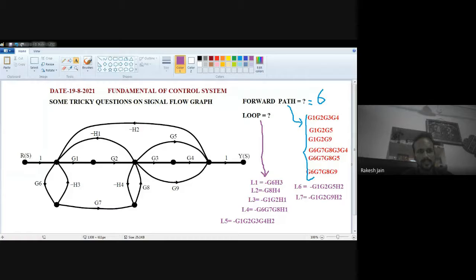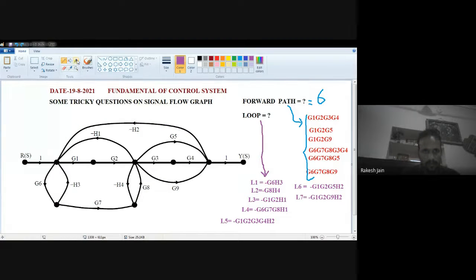Any other loop is present? See very carefully. G6, G7, then G8, then G3, G4, and S2. Yes, this one is also a loop. See, G6, G7, G8, then G3, then G4, and then this. Okay, this is okay. So this one is also a closed path.